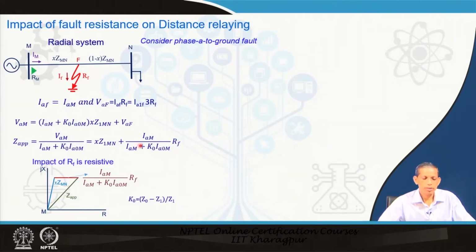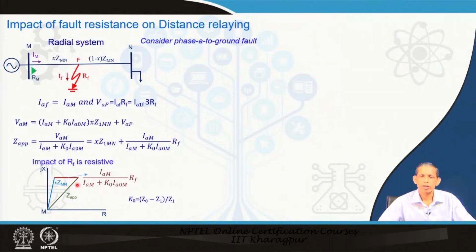Therefore, if we add a real number to this impedance value, we simply add a value for this component along the R axis. But if that is not so, if k naught becomes a complex number which has an imaginary part also, then this addition will have a certain angle with respect to this original line.